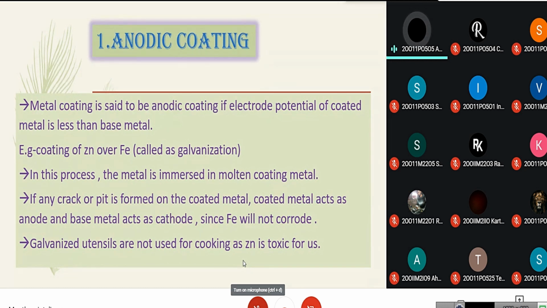If any crack or pit is formed, the coated metal acts as anode and the base metal acts as cathode. Since the anode will corrode, the base metal will be safe, so iron will not corrode in galvanization. If any pit or crack is formed, there will be no problem as the base metal will not corrode. Galvanized utensils are not used for cooking as zinc is toxic for us, so we use the tinned metals.